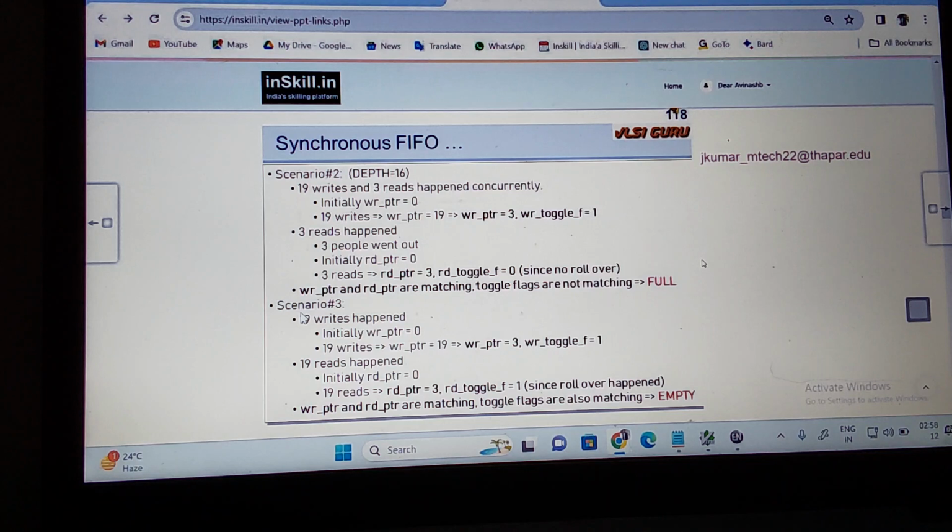3 reads happen, which means 3 have gone out. Now the read rollover is not happening, so that flag is still 0. Here the pointers are matching, correct, but the flags are not matching. So the flags are not matching, and you can see this is full. Now let us take the next scenario.